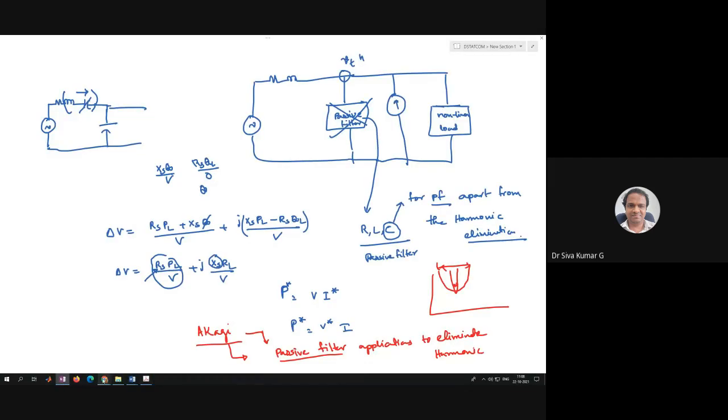In the next class, we will try to see the design of a passive filter, and also one case study, how the passive filter improves the power factor as well.